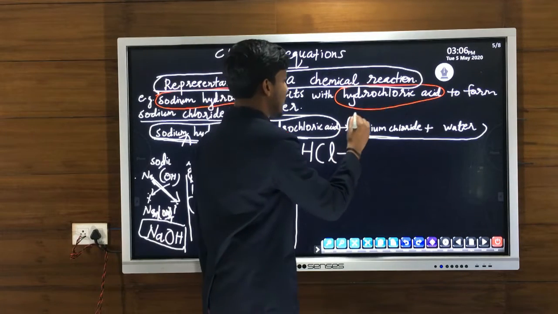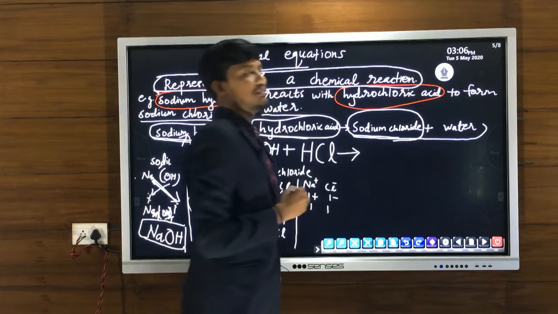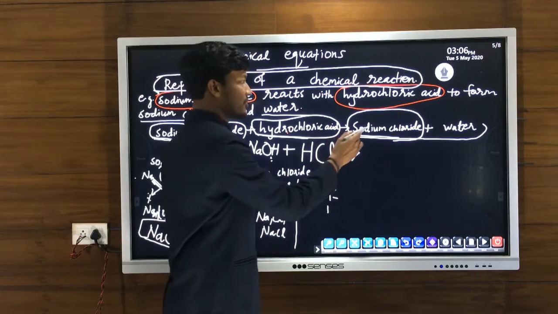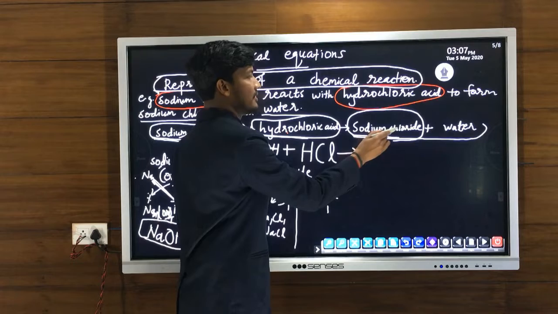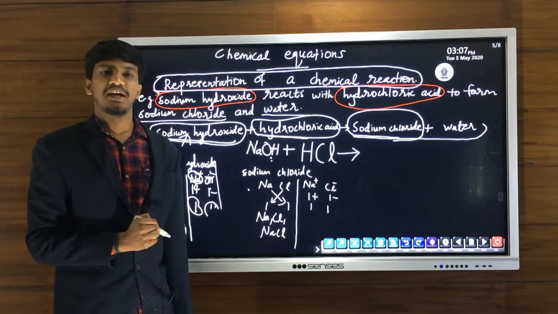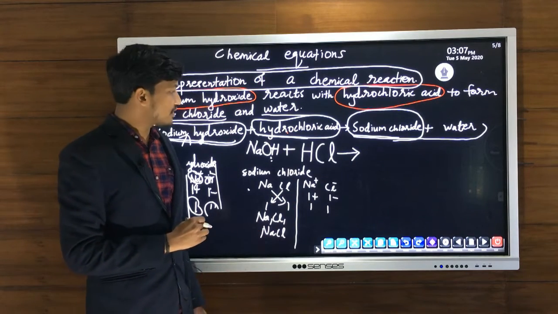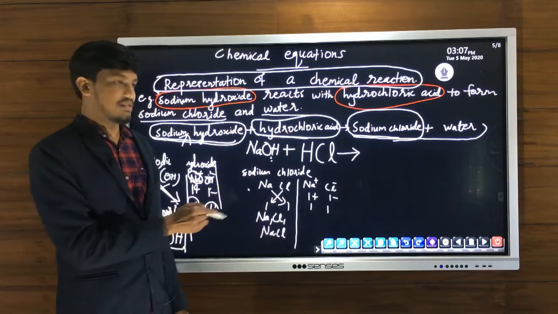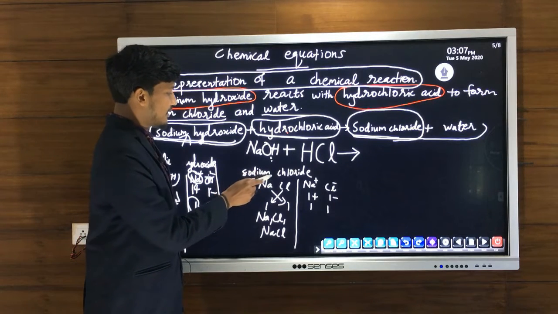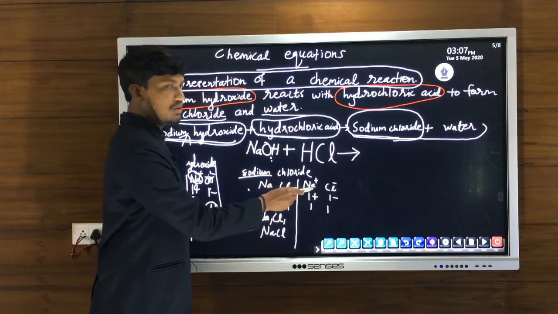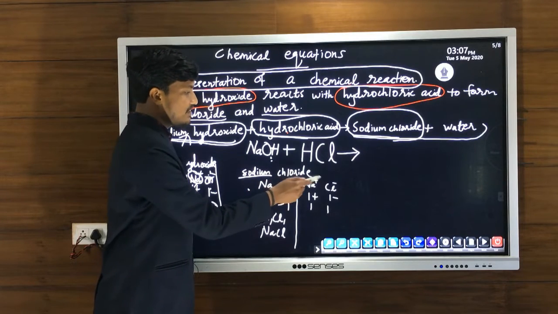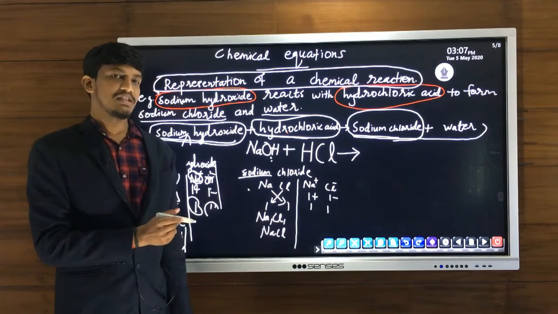So first one, sodium chloride. From the name it's clear it is an ionic compound because sodium cation, chloride anion. So we can find out the chemical formula of sodium chloride using valencies. So sodium chloride, cation sodium, its form we know Na+, chloride is anion, form Cl-.